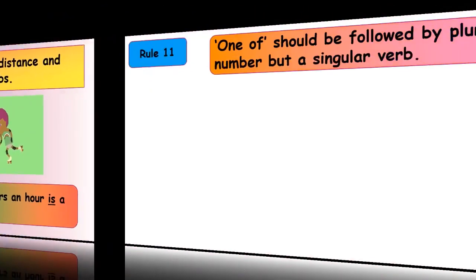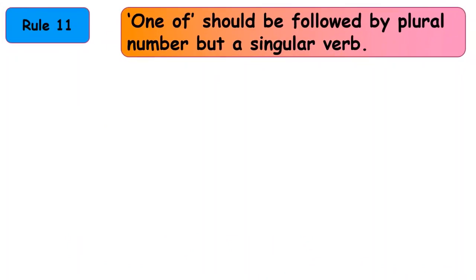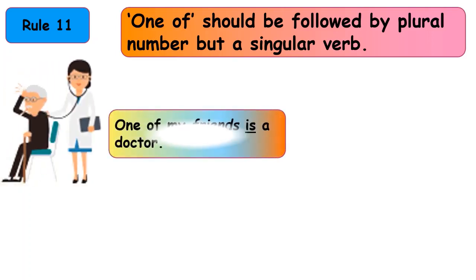Now we are at rule 11. It says one of should be followed by a plural noun but a singular verb. Let's look at some examples so that we understand what the rule says. One of my friends is a doctor. This sentence begins with one of, and the rule says one of should be followed by a plural noun. So our subject friend is plural. We have written friends, but the verb should be singular. So we have written the singular verb is.